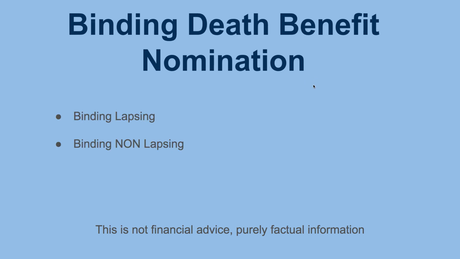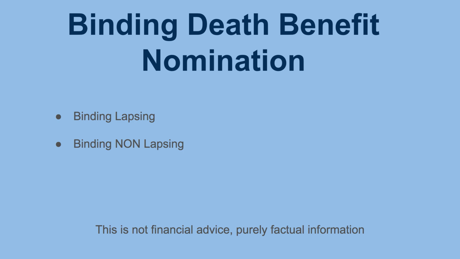Now, the other type of nomination that you'll generally find is a binding death benefit nomination. Now, the reason I said generally find is because there's actually two options. There's binding lapsing and binding non-lapsing. Okay, some super funds actually only have binding lapsing ones, which means they lapse after a certain period, typically 3 years. So a binding death benefit nomination is stronger than non-binding.